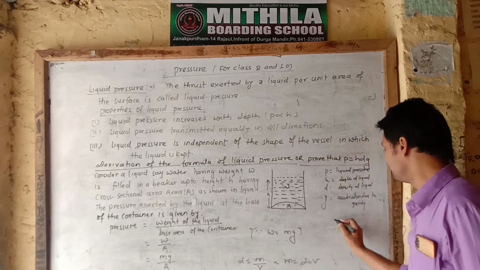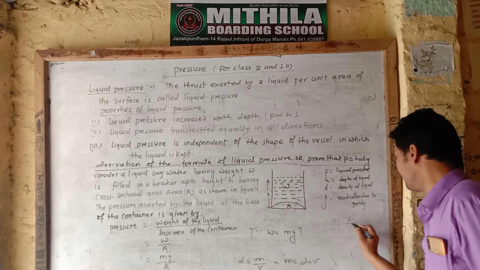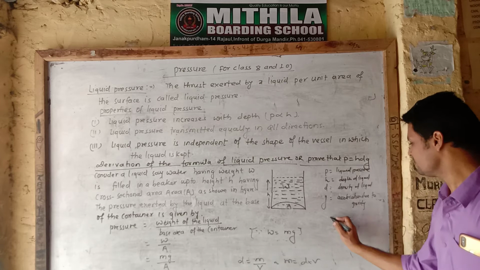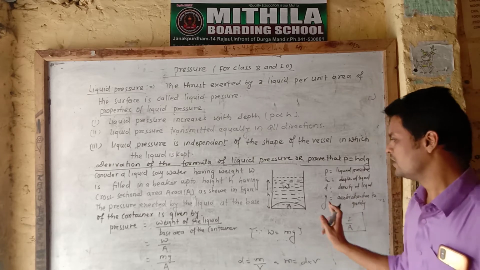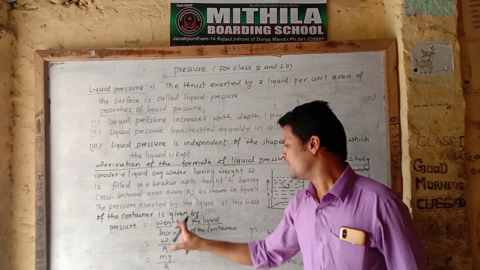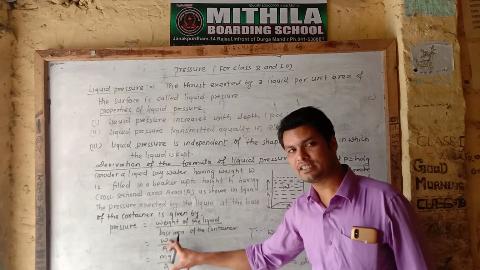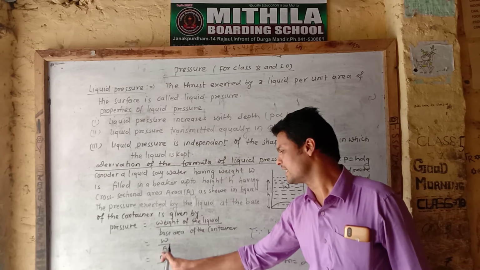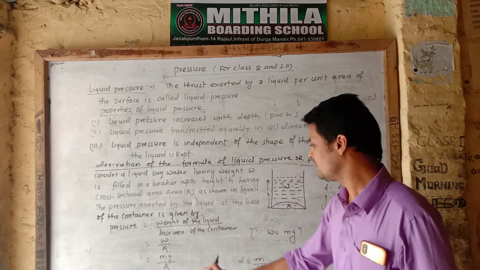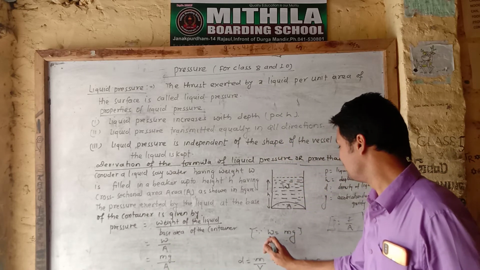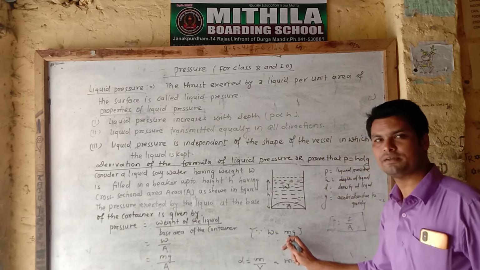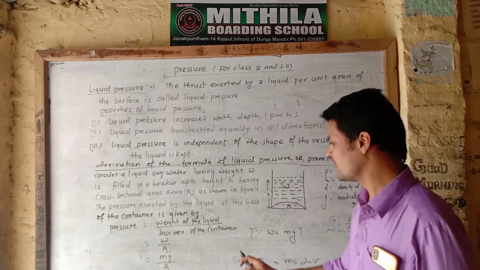As we know, P is equal to F by A. Now, weight of the liquid can be written as W and base area as A, and we know that W equals mg, mass into gravity.